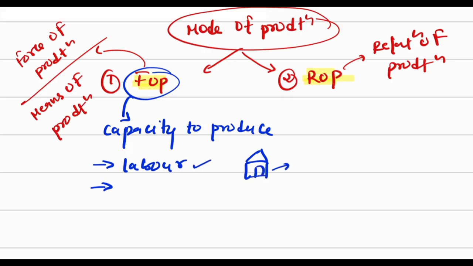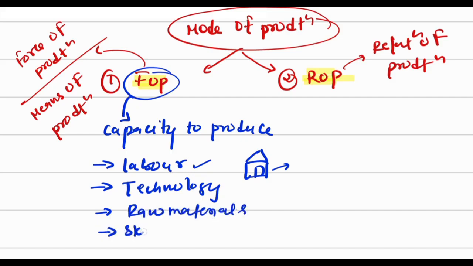Also the technology, because technology decides your capacity at the production level. How much raw material you have, and your skills and knowledge. These are the factors that define how much you will produce, so they come under the force of production.